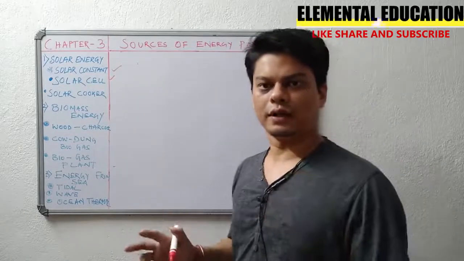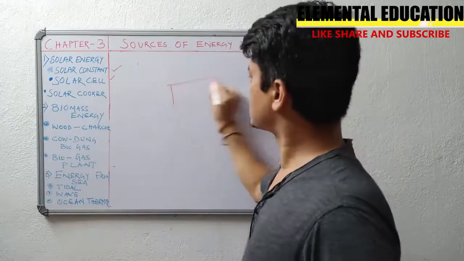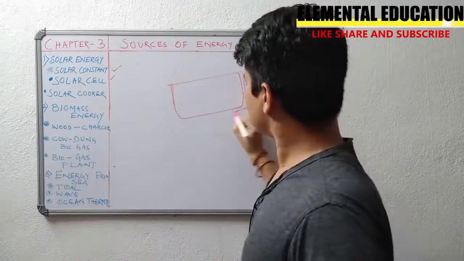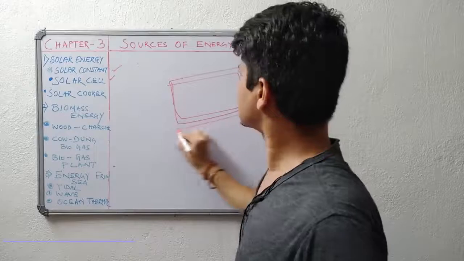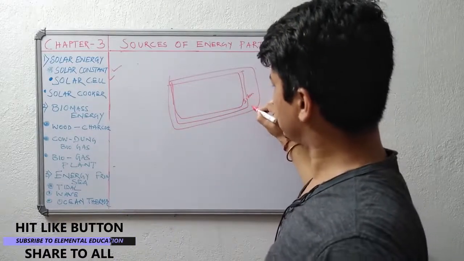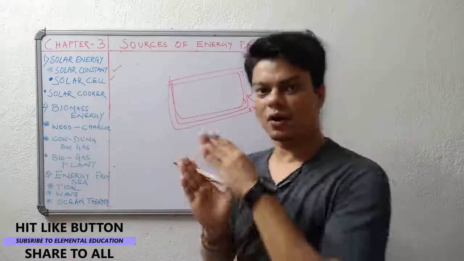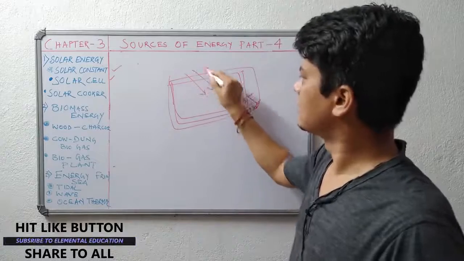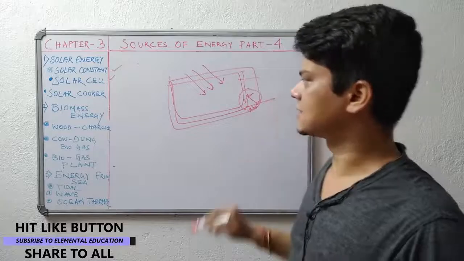So before knowing the solar cooker, let me just give you a basic idea. Suppose this is a solar cell, right? In this solar cell, there are two layers actually. I told you, right? There are some chemical reactions going on. So silicon, boron, silicon, arsenic. These two layers are already there. So when there is a light, right? A light falls, then it does the reaction and provides electricity.